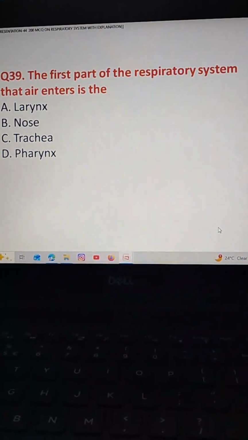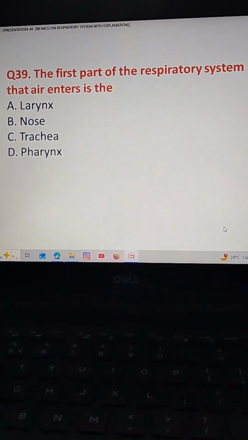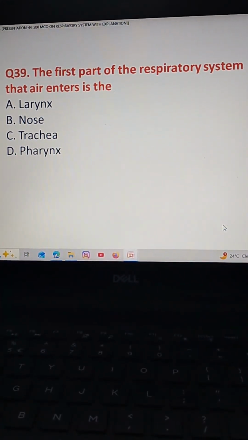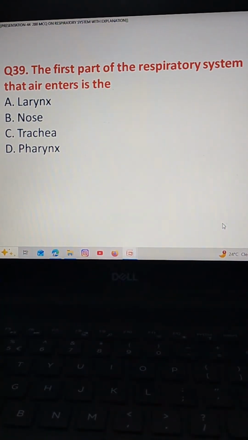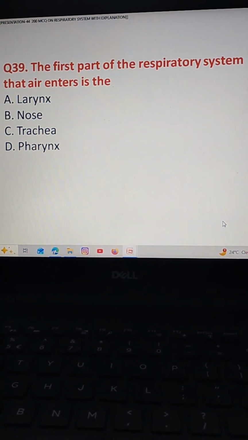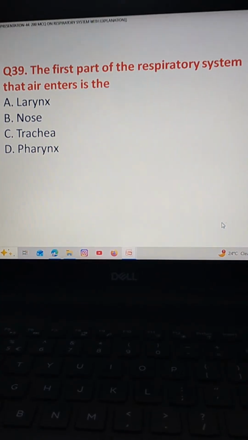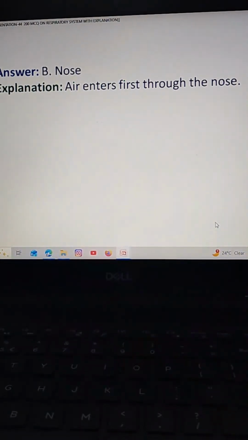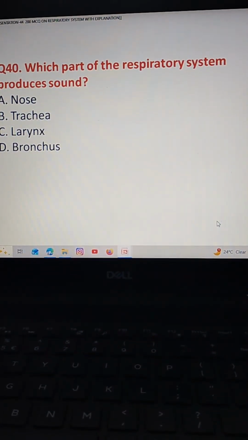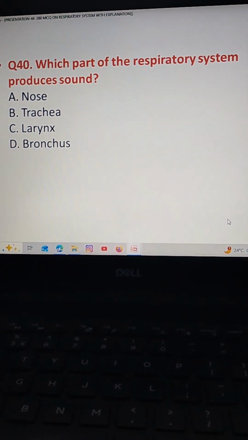The first part of the respiratory system that air enters is the option A larynx, option B nose, option C trachea, option D pharynx. The correct answer is option B nose. Air enters first through the nose. Which part of the respiratory system produces sound?